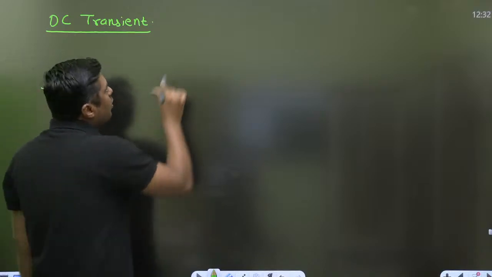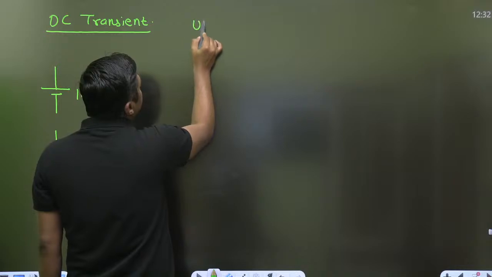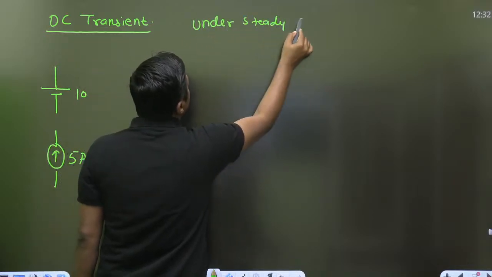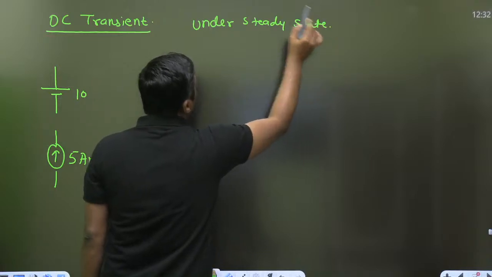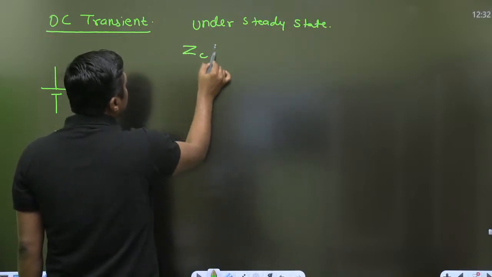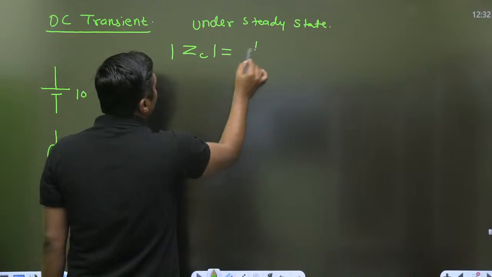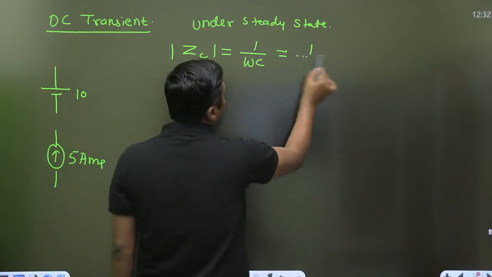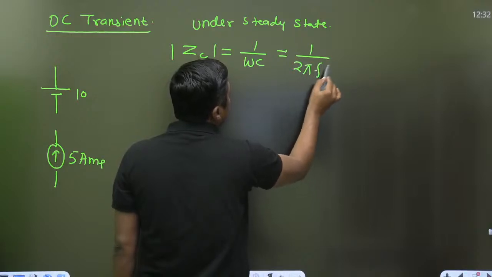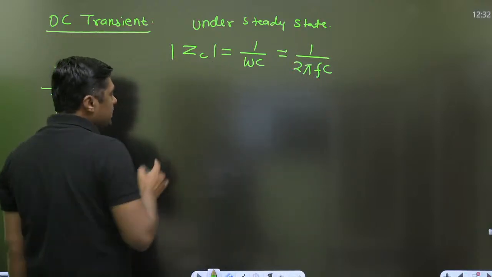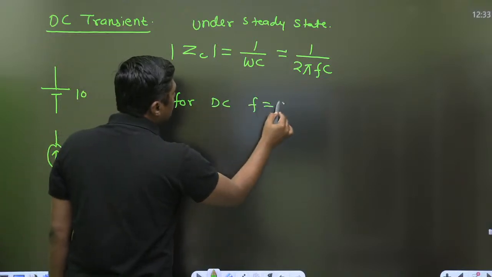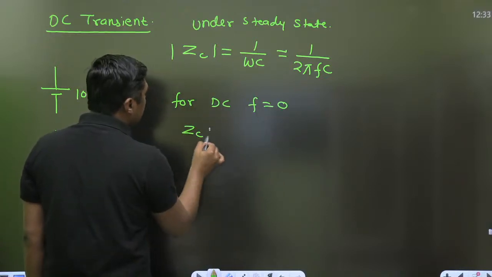So for DC, always remember, under steady state, what is the impedance because of the capacitor? That is given by 1 by omega C. Omega is the frequency, so it is 1 by 2 pi f C. For DC, f is equal to 0, and that's why ZC is equal to infinite.